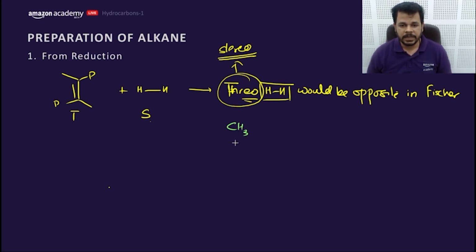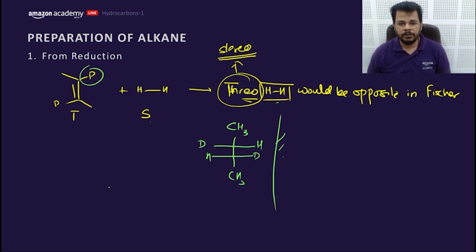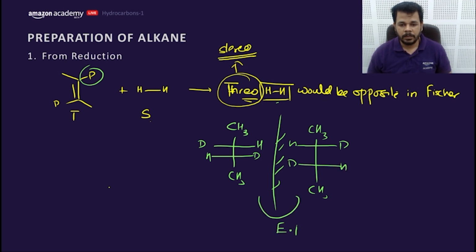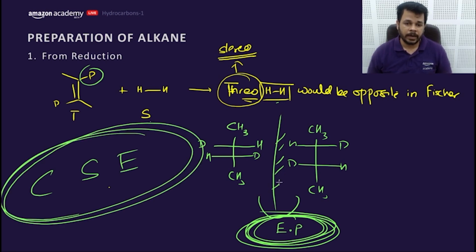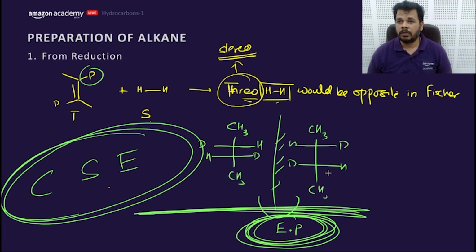How to write? CH3 above and down. Write two lines. H and H would be written opposite. So the remaining D and D would also be written opposite. And this is not the only one. The mirror image can also be formed. That means these two compounds can form, and they are what? Enantiomer pair. This is the trick which you should keep in your mind to write the stereochemistry of the compound. Getting my point? These are enantiomers. Let's move to the next part.